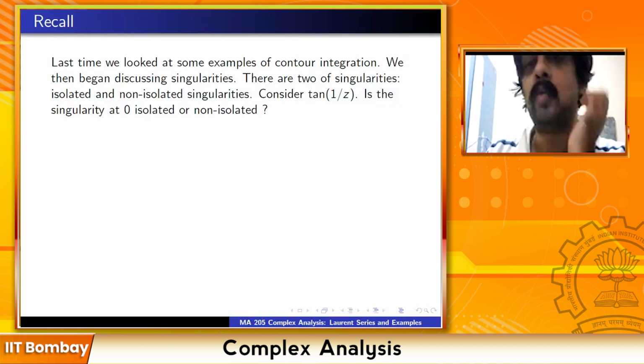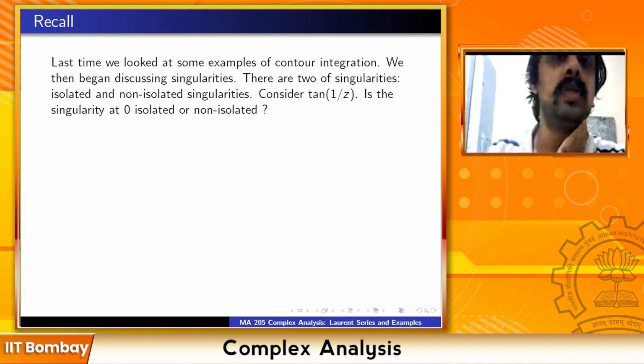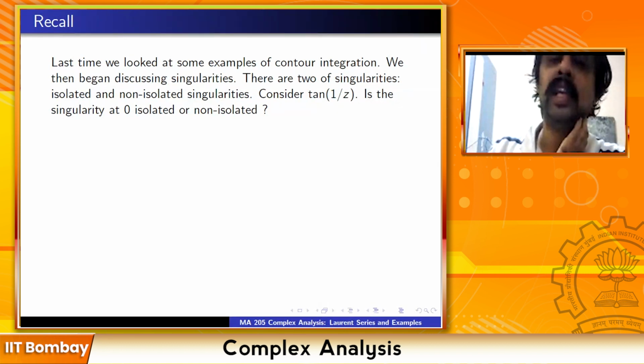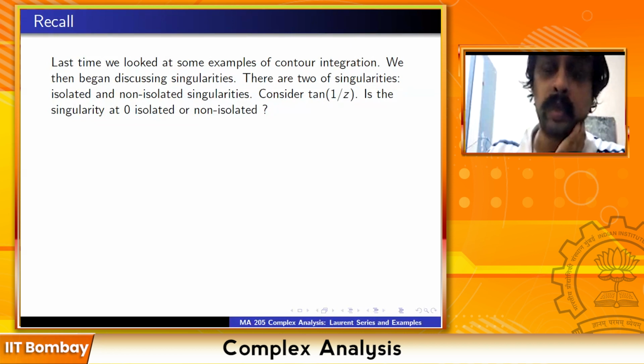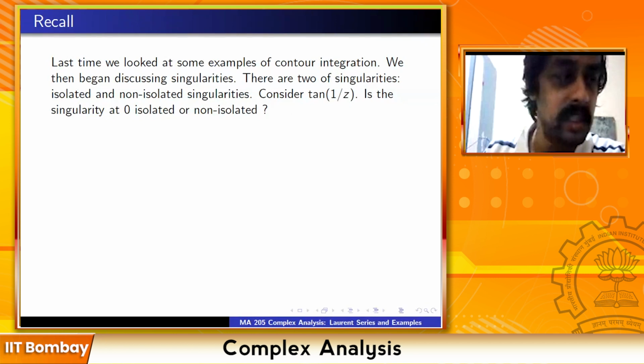If I take z to be equal to 1 upon n times pi by 2, then you'll have a sequence of singularities tending towards 0. So 0 is not an isolated singularity. You can find a sequence of points going to infinity at which tan blows up. So tan of 1 by z will blow up at a sequence of points going to 0. So this is a non-isolated singularity. There is nothing more to discuss about it.